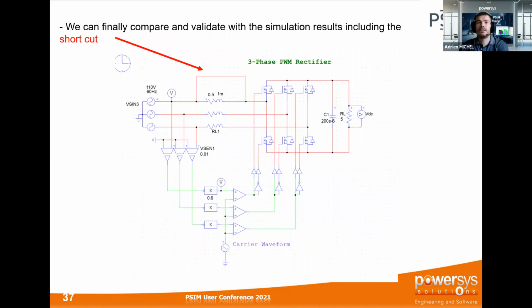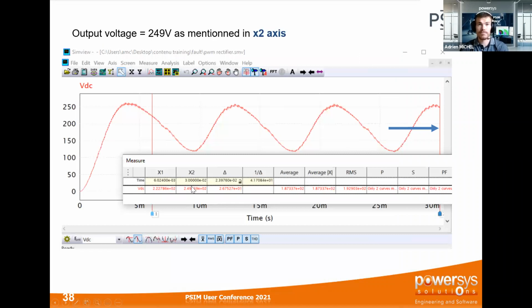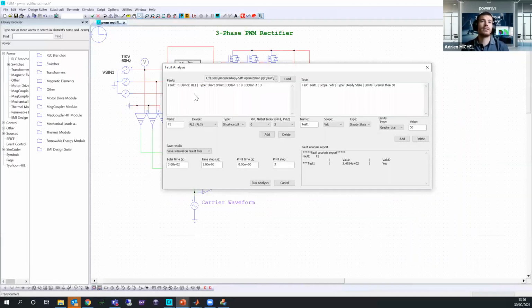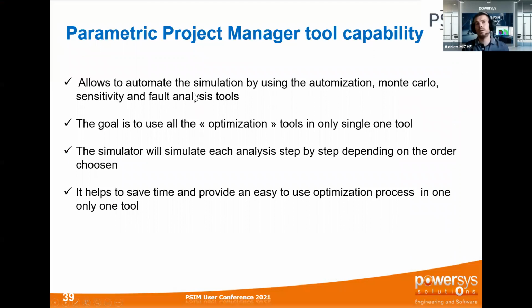And here it is, just to show you the real simulation. I shortcut this RL1 node 0 and node 3, and you can see that I still obtain the 249 volts. So this is just to show you that we obtain the same value as if we shortcut the PSIM circuit. As I have only 5 minutes left, I will skip this part.